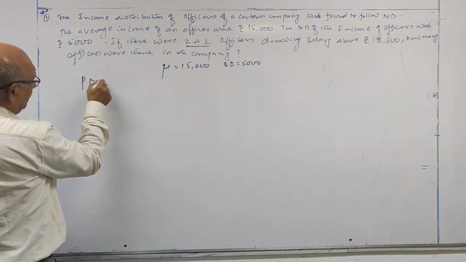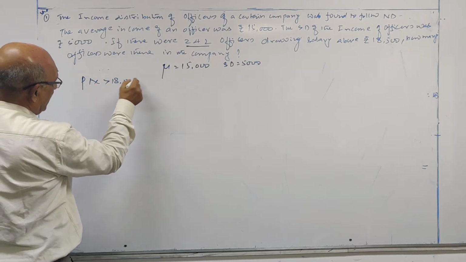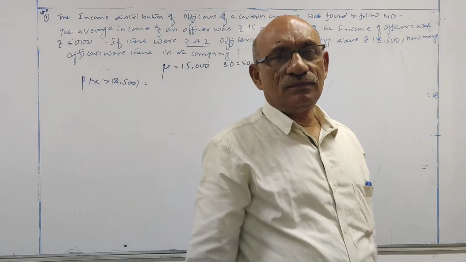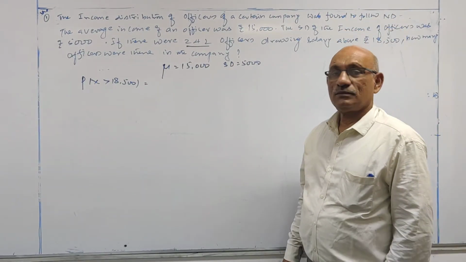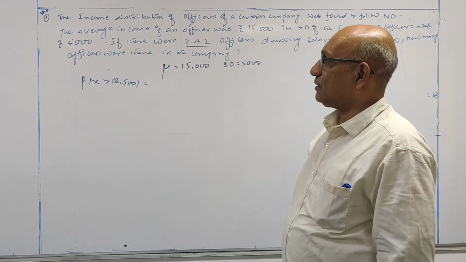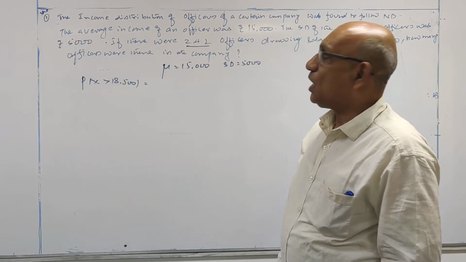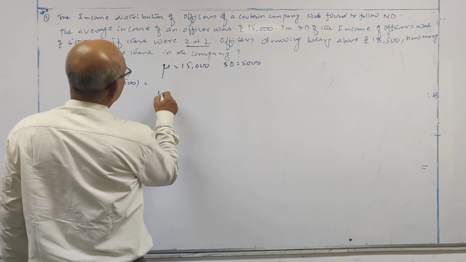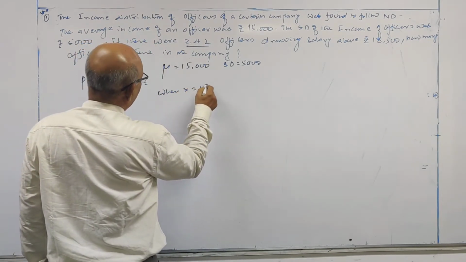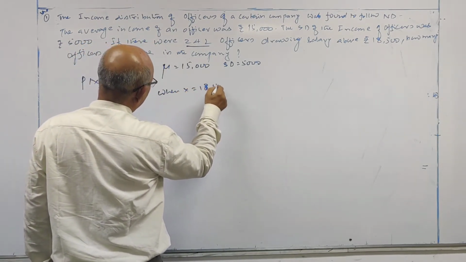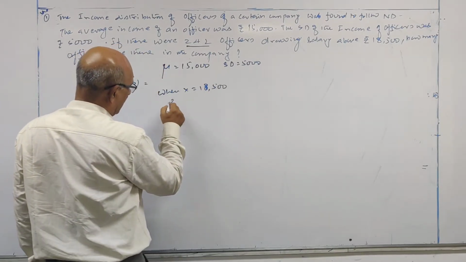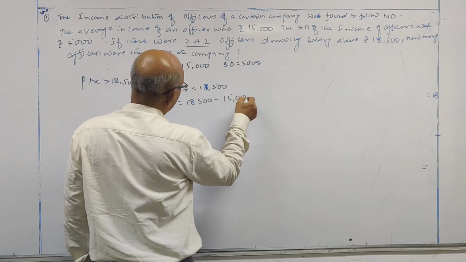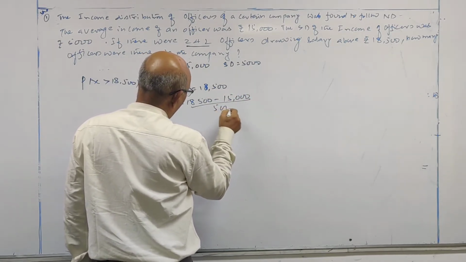So probability of x greater than 18,500, first I will calculate. Probability of an officer who is selected at random will draw 18,500, that I will calculate. When x is equal to 18,500, z is (18,500 minus 15,000) by 5,000.